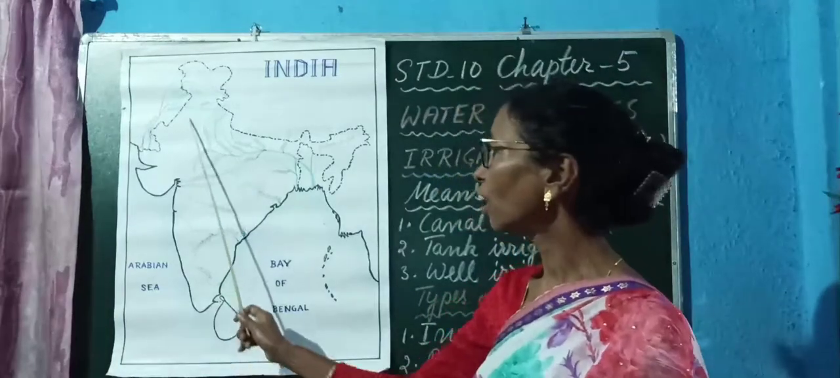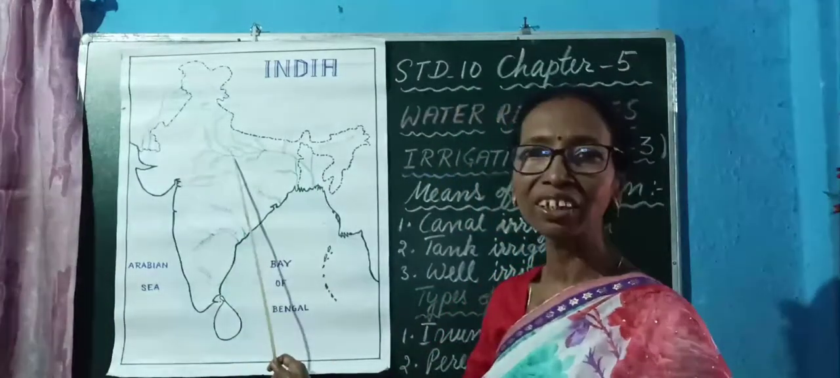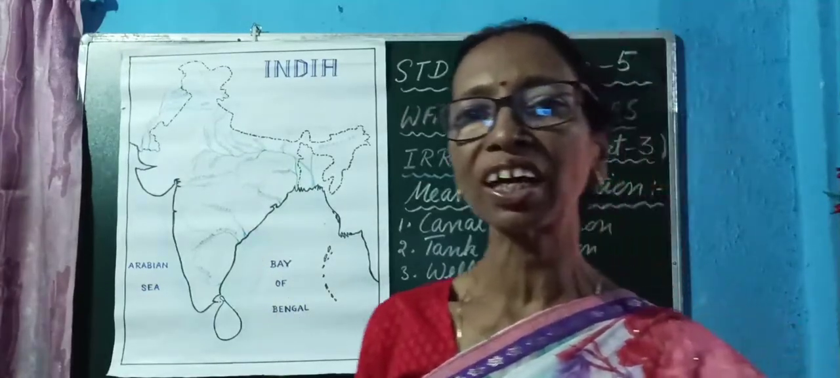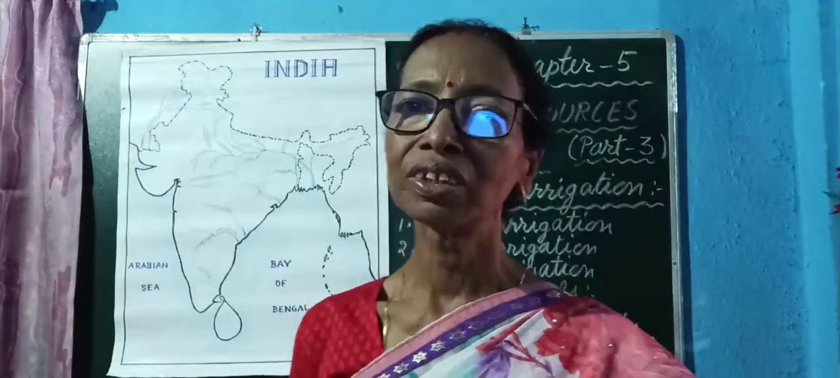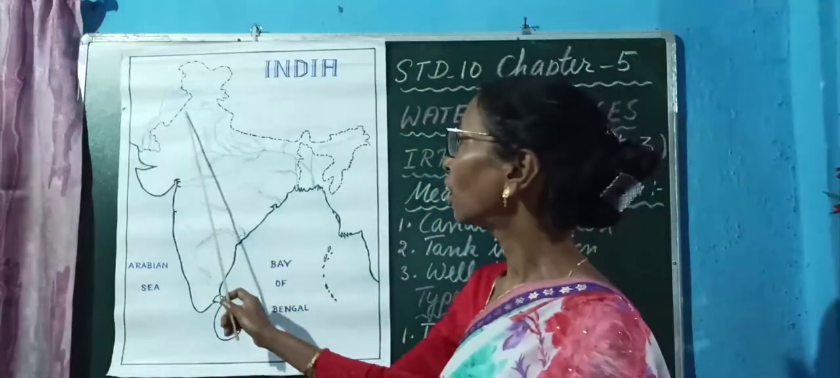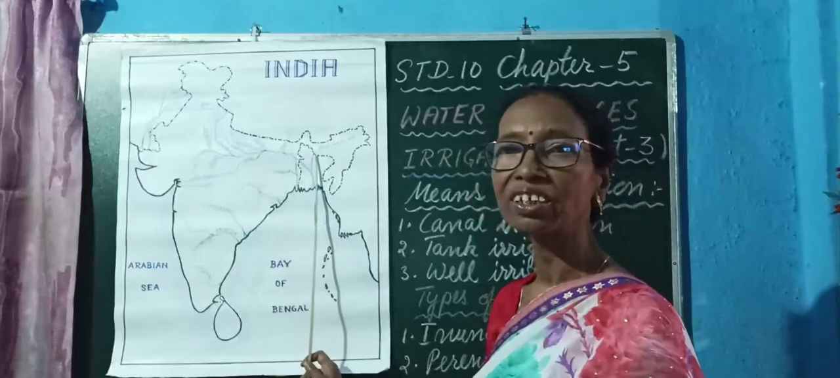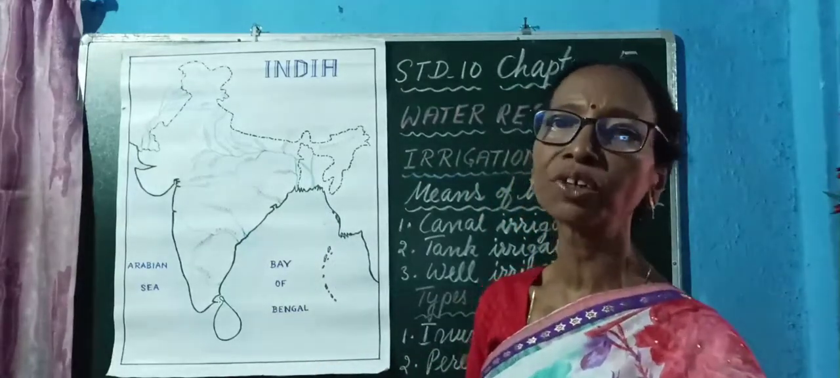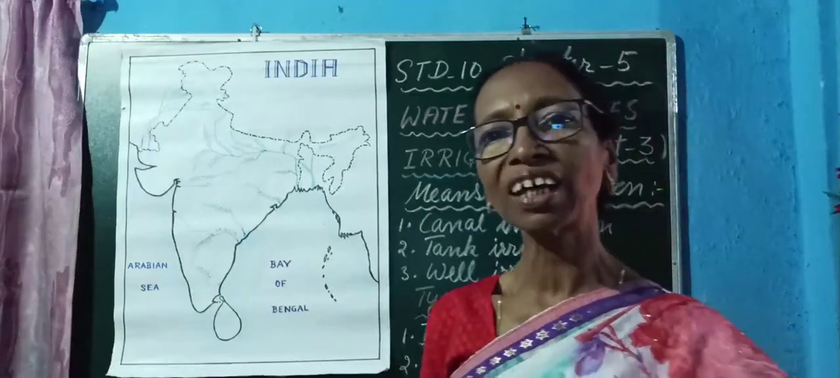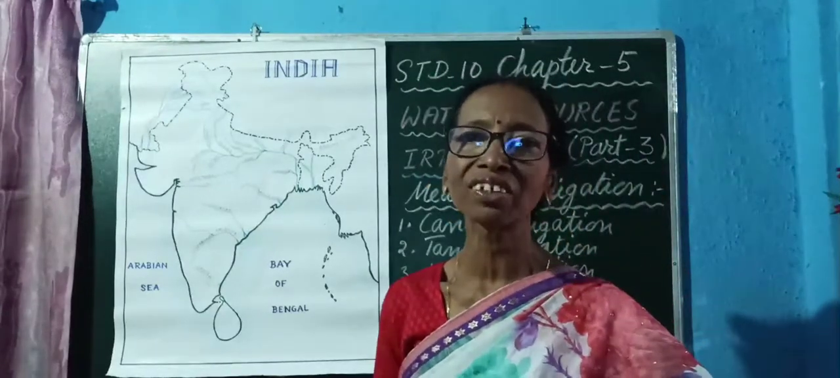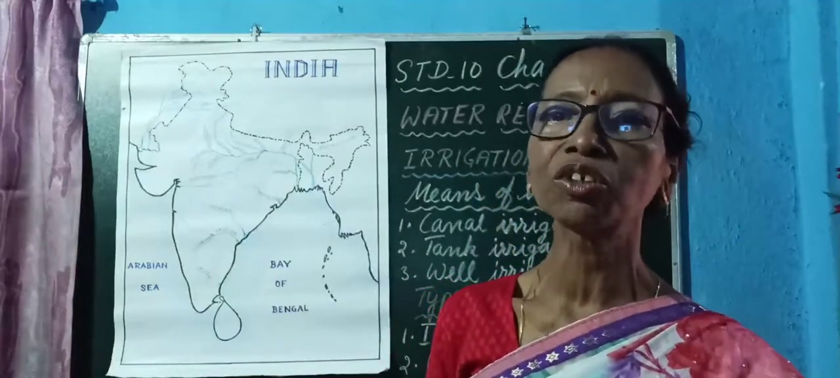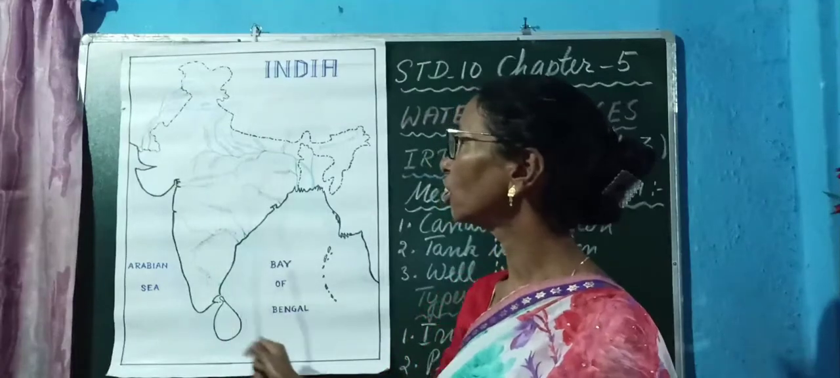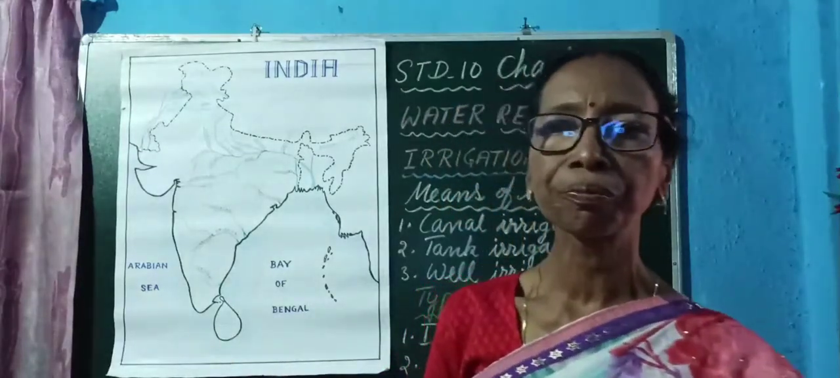Secondly, the large area of the northern plain is made of soft soil, so construction of canals is easier. Third, the large area of the Indo-Gangetic plain is made of alluvial soil, which is very good and fertile. And if there is high yield, that can compensate the cost of the construction of canals. So, canal irrigation in the northern plain is very important.